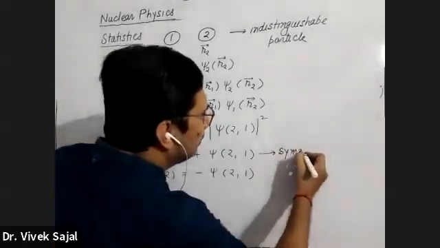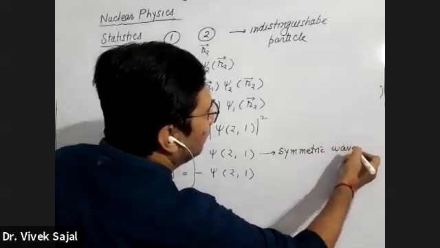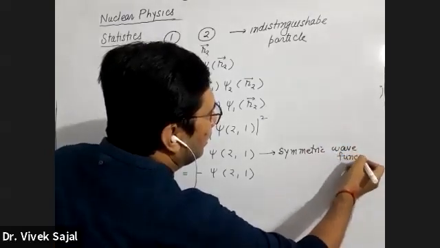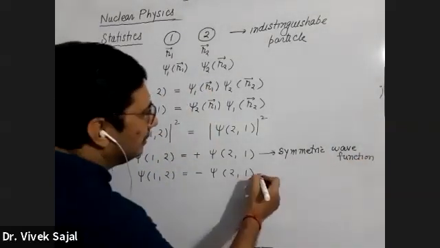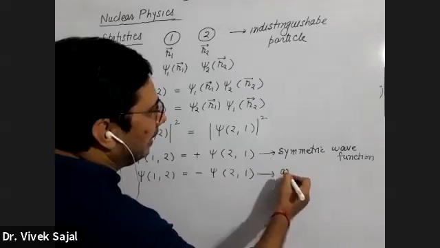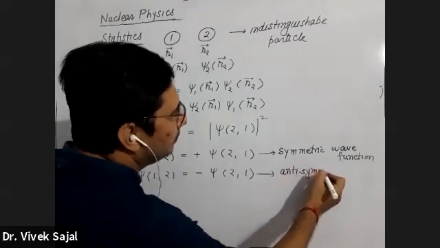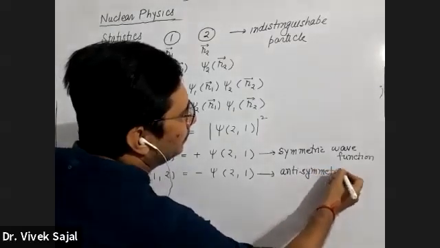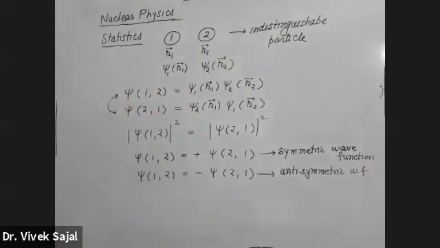This will be symmetric wave function. If sign changes, means negative sign is here, this is known as, क्या बोलते हैं बेटा इसे? Antisymmetric wave function. This is known as antisymmetric wave function.